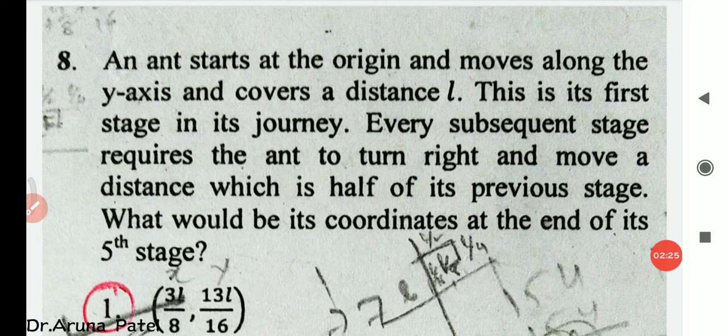Now this is question number 8. An ant starts at the origin and moves along the y-axis and covers a distance L. This is its first stage in its journey. Every subsequent stage requires the ant to turn right and move a distance which is half of its previous stage. What would be its coordinate at the end of its fifth stage?